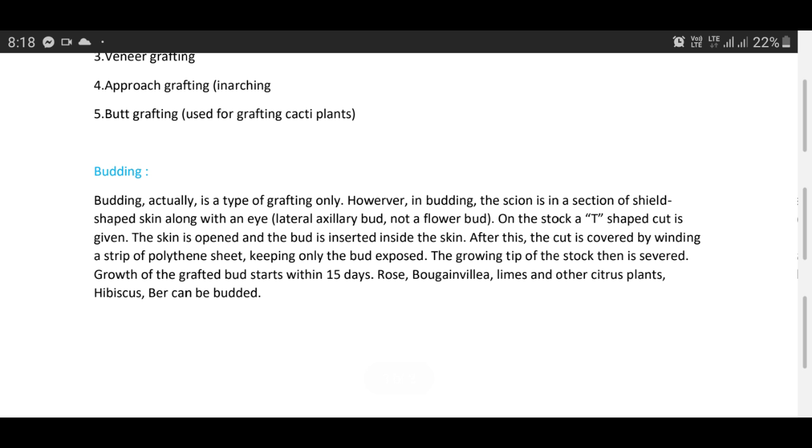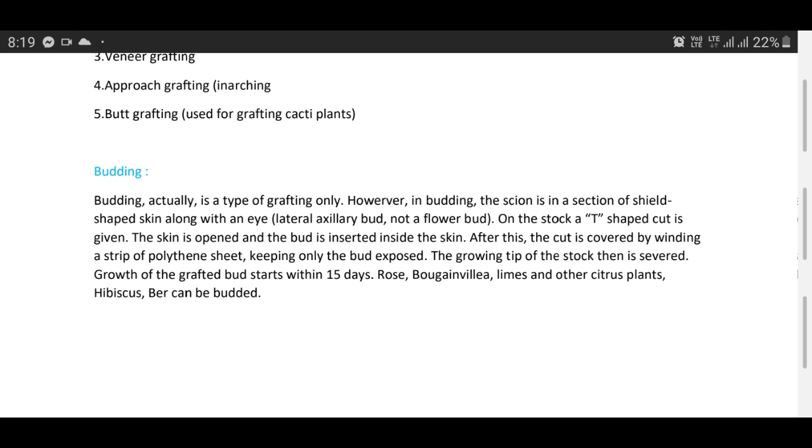Budding is also the same as grafting, but the only difference is that in case of budding we utilize only a single bud for implanting over the rootstock, whereas in case of grafting we utilize a stick containing more than one bud for implanting over the rootstock. There are various techniques generally used in case of budding like T budding, patch budding, four cut budding, modified four cut budding, ring budding, etc.